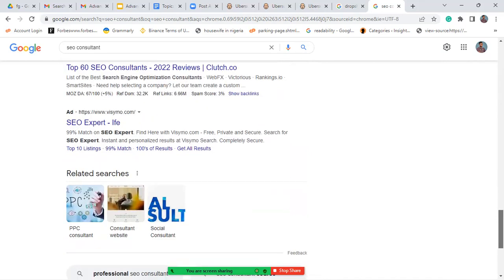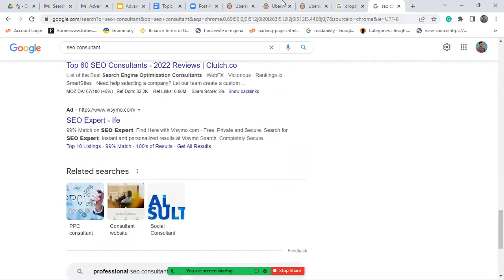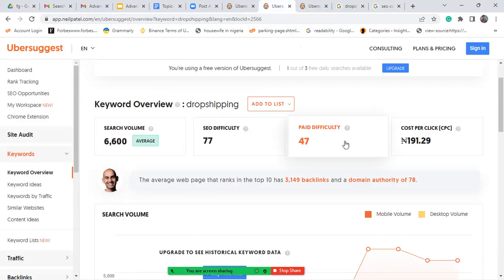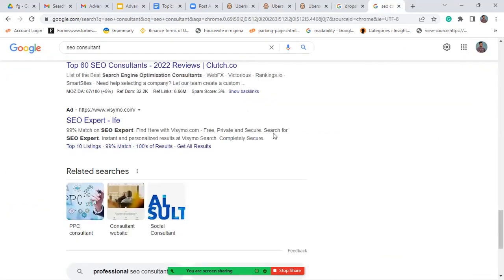Now, when I scroll down, there's paid traffic. So this paid difficulty, just the way that when you're writing an article to rank, SEO also plays a vital role when you're trying to advertise on Google search engine. Google search is not just for ranking organic articles, they also make money, and you can see it here. This is an ad. Now, I'm currently recording this video in Ife, that's why they are showing this particular page.